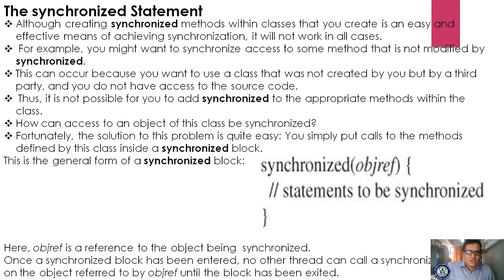Now let us see why he is suggesting that, why the program will give improper output. This can occur because you want to use a class, so already predefined classes we are using, right?